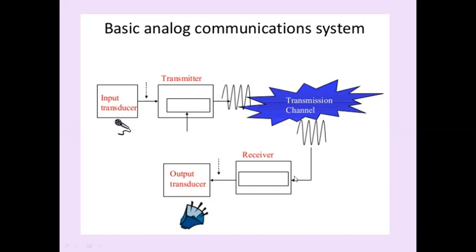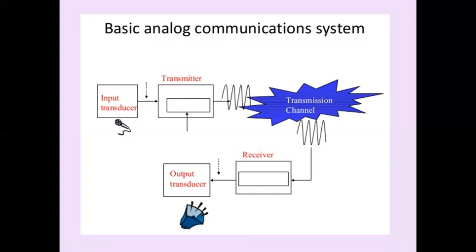The receiver has the function of selecting the desired signal from the received signal while rejecting the unwanted signals. The signal at the receiver is generally weak, and hence amplification must be performed in the receiver.